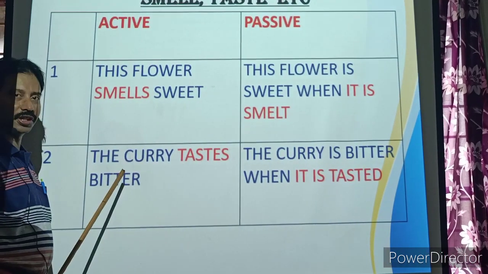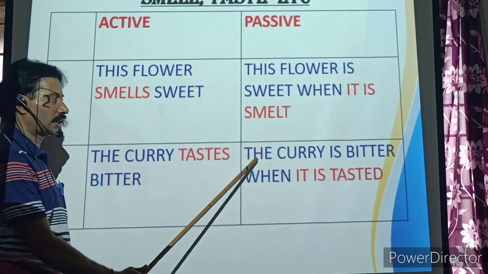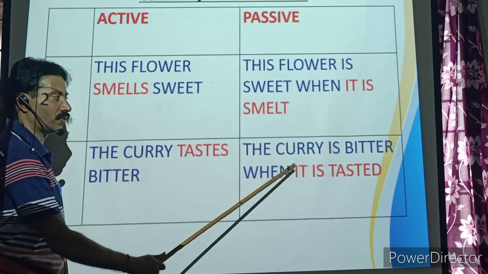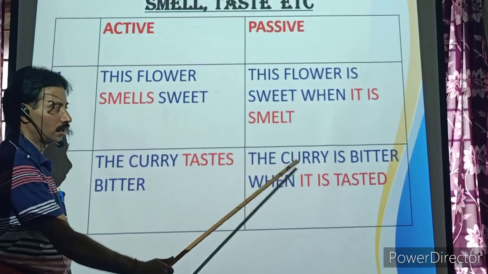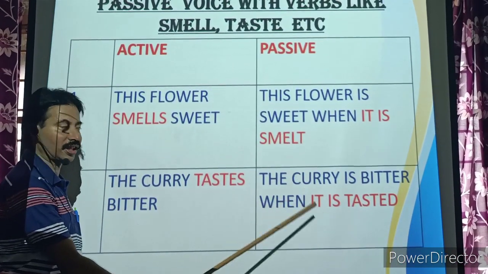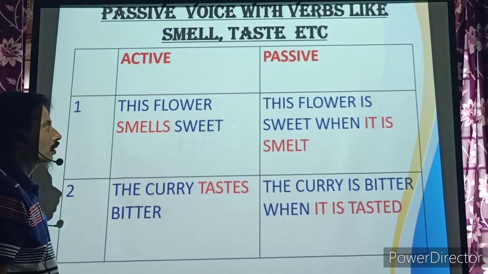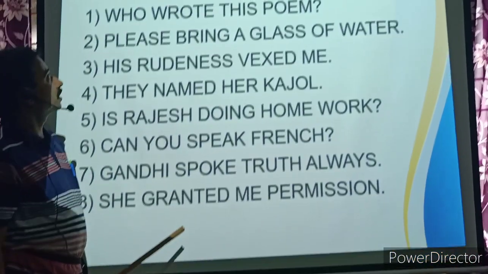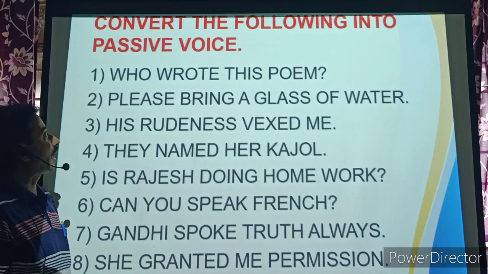The curry is bitter when it is tasted. Look at the questions. Now it is practice time.